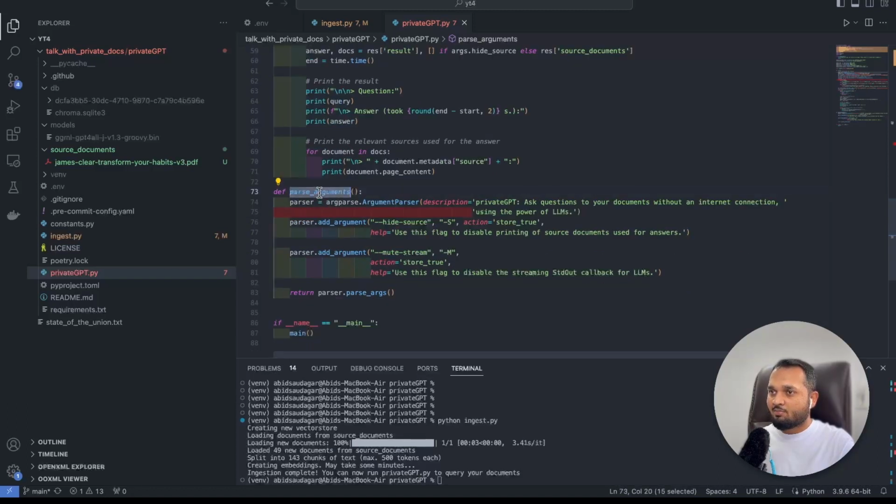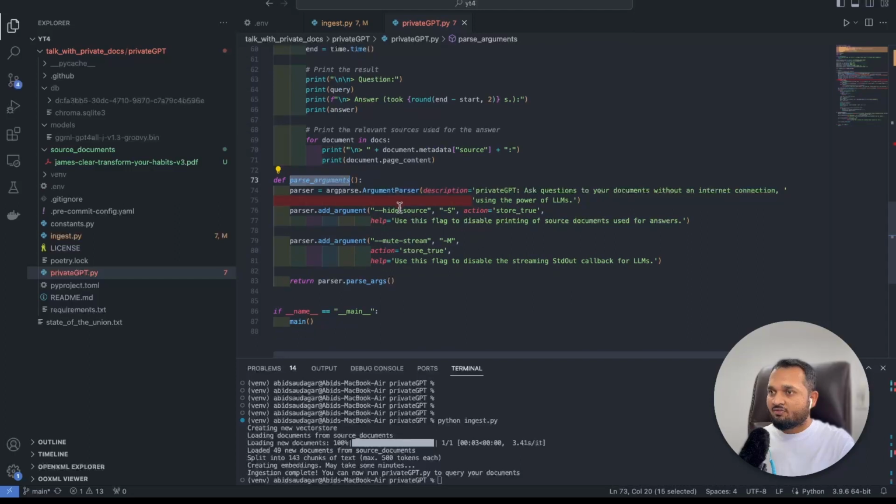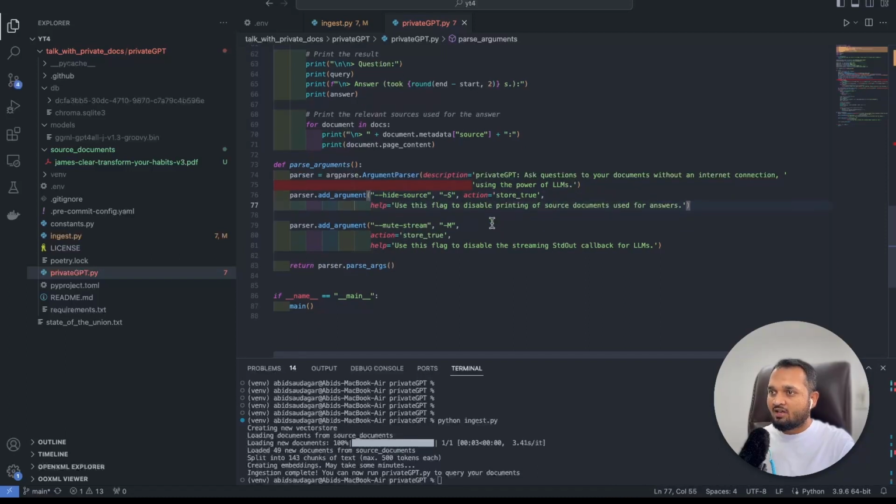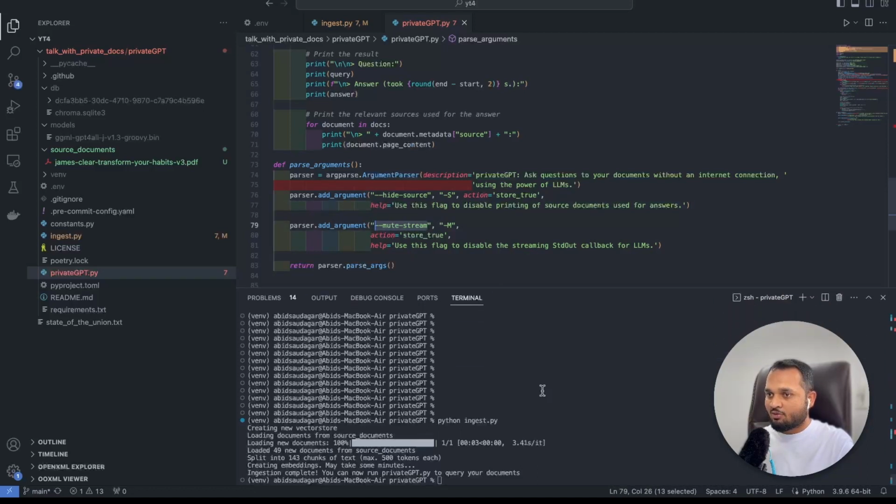And this is the function parse arguments. While running the privateGPT file, if we pass the flag hide-source or -S, it will not show us the source documents. Similarly, if we do not want to show each word getting generated by the LLM, we can mute the stream and it will directly give us the complete answer. So I will just demonstrate it here.